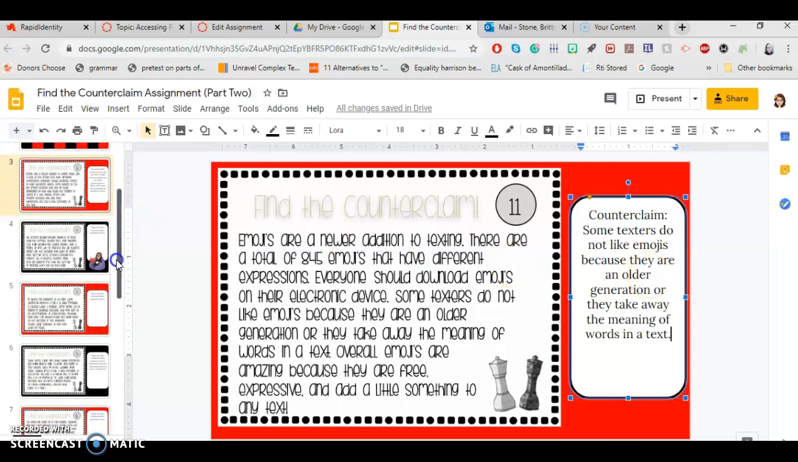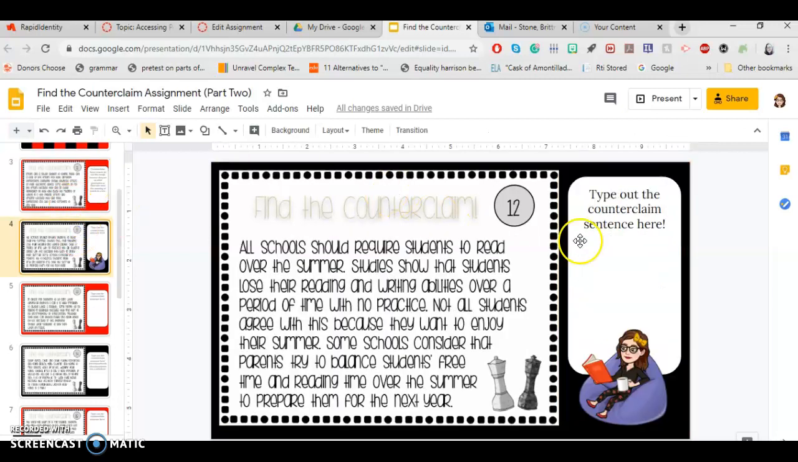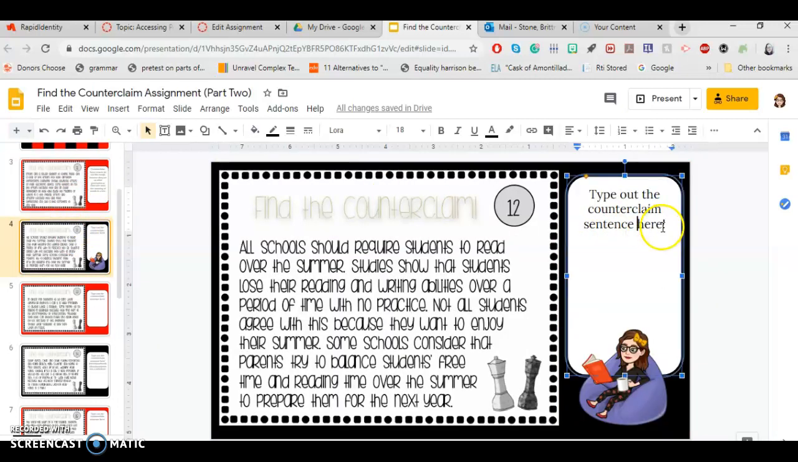So over here, I'm going to read the next one to you and kind of walk you through it a little bit. So remember, keep in mind, the first thing that we have to do is figure out what the topic is, and then what is the claim, and then we can figure out what the counterclaim is, okay? So topic, claim, counterclaim, follow that pattern.